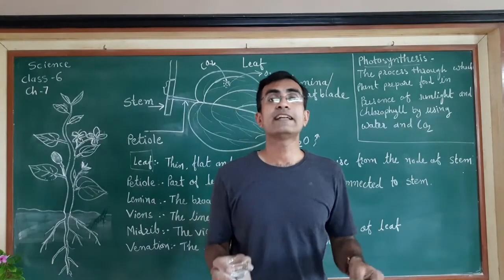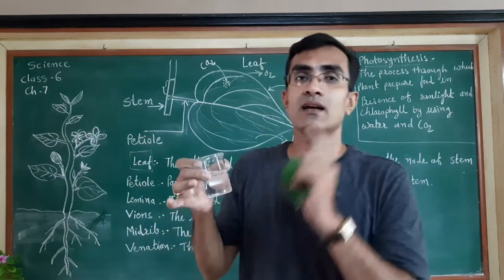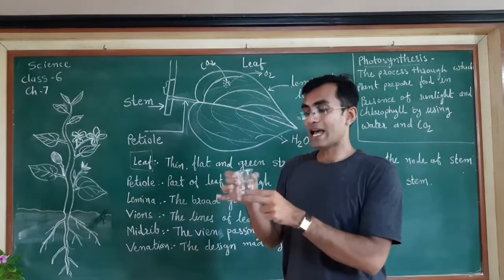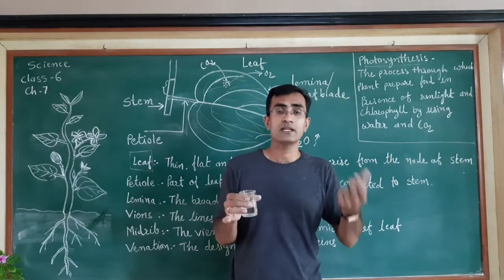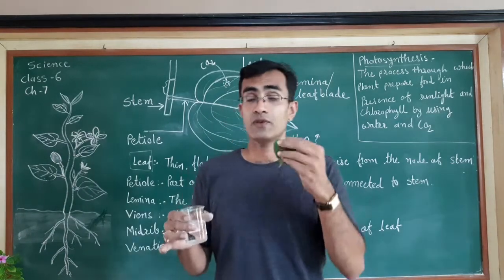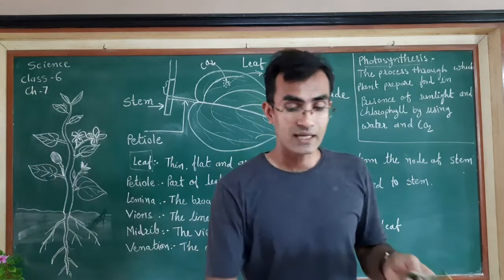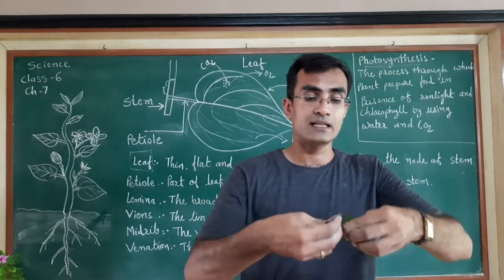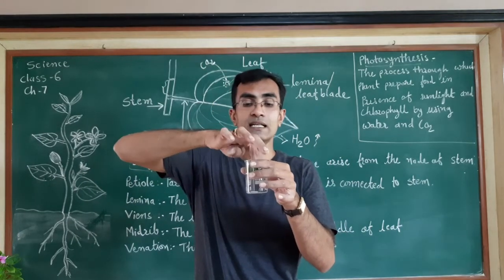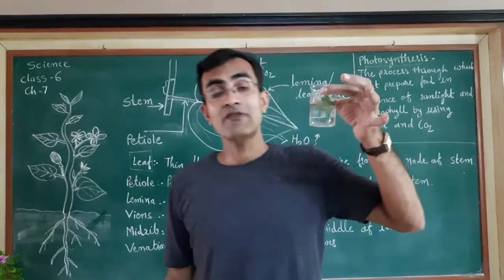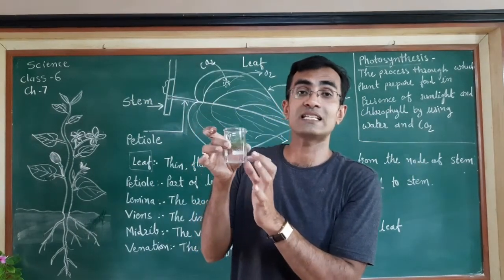So if we take a leaf and this is a beaker, it has got spirit as well as water. We can take either ethanol or ethyl alcohol or spirit, the volatile substances with the help of which we can soften the leaf. Okay, so what we will do, we can take the leaf and make a little part, then we can put it into this water containing spirit. Now what we need to do is we have to boil this water containing the spirit.